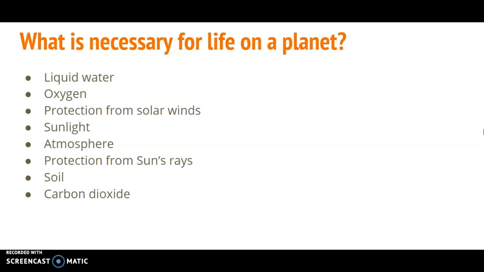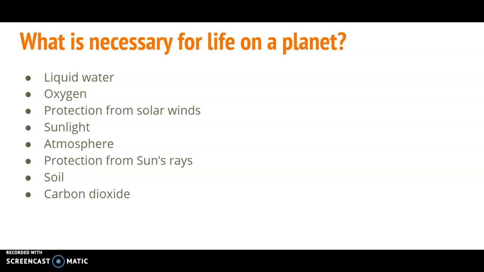So liquid water is necessary, oxygen, and in order to have oxygen, there has to be an atmosphere. So atmosphere is one of the characteristics. We need to have protection from solar winds, sunlight to keep our plants living and obviously to keep us alive. And then we need protection from the sun's rays.